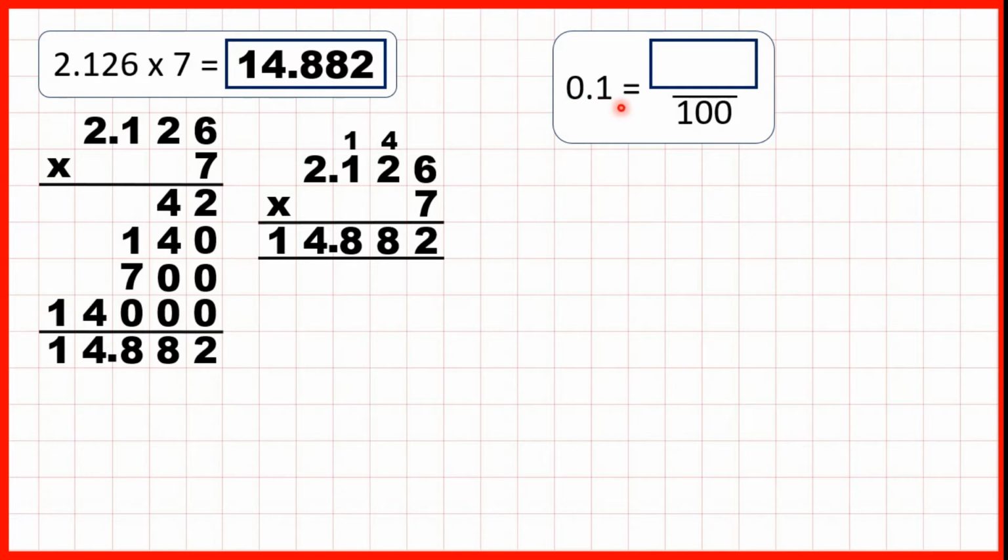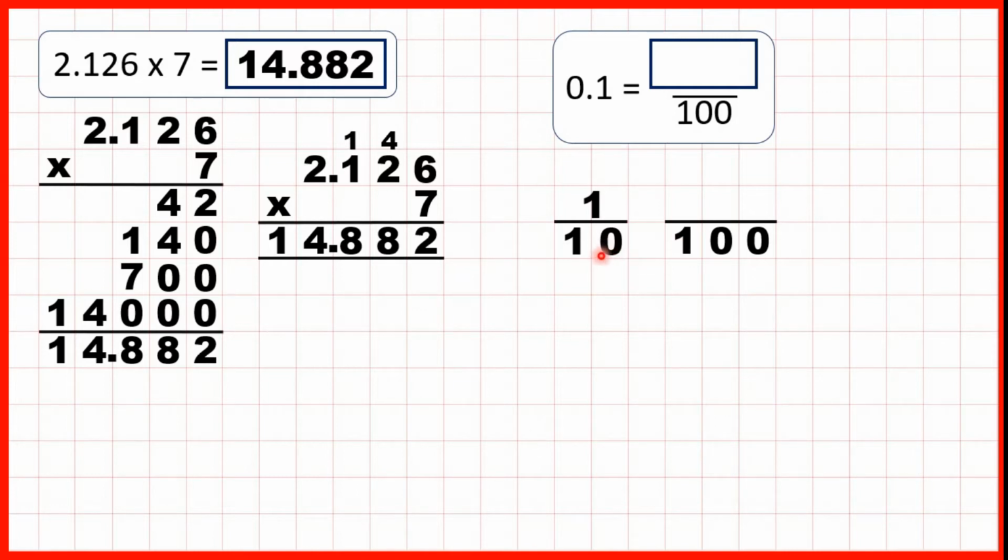Now 0.1 is how many hundredths? Well, the first digit after the decimal point tells us how many tenths we have. So here we have 1/10. But we need to find out an equivalent fraction with a denominator of 100.